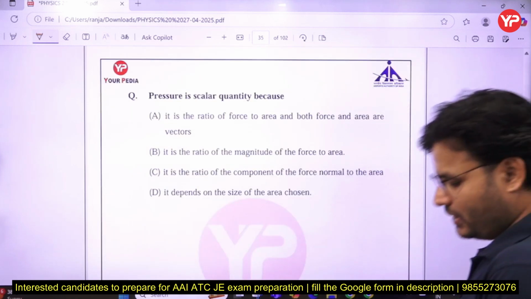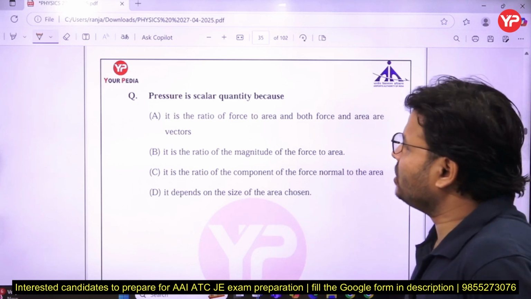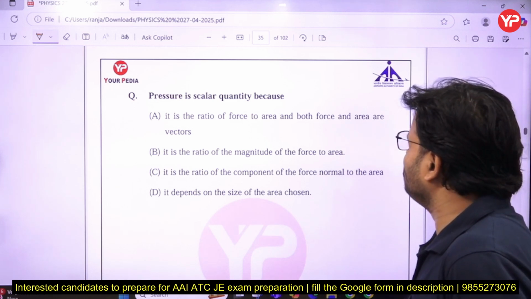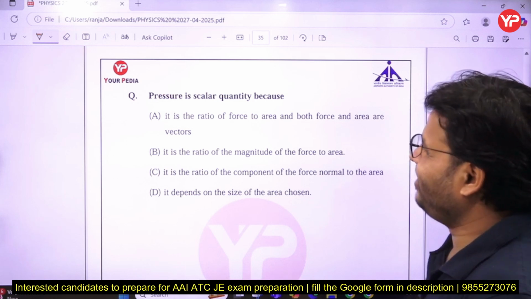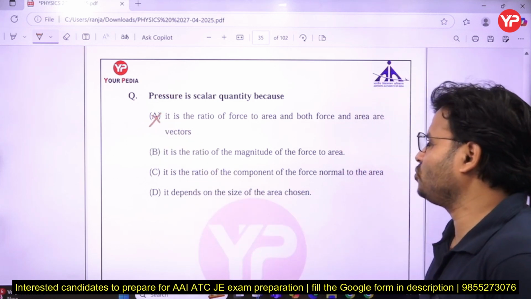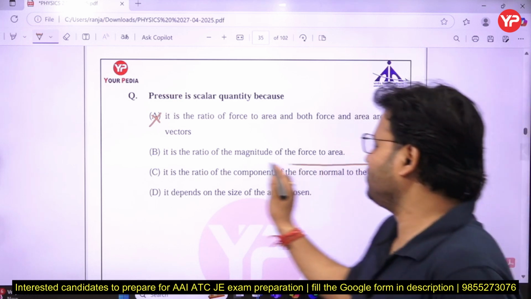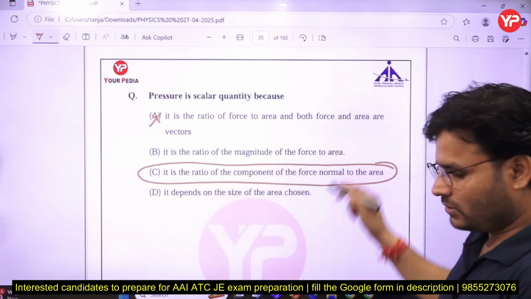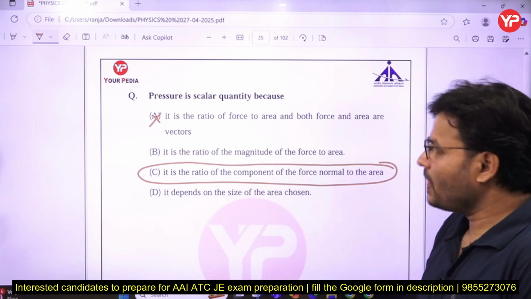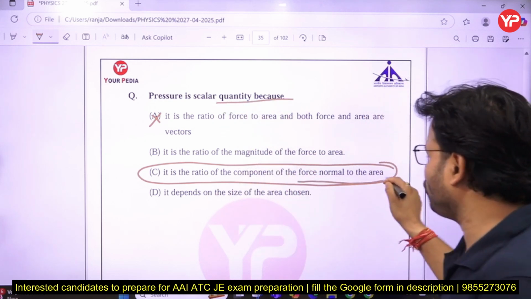Pressure is a scalar quantity. Now the question is, why? It is the ratio of force to area, and both force and area are vectors. The other option is that it is the ratio of the magnitude of the force to the area. It is the ratio of the component of the force normal to the area. Yes, my dear friends, pressure is a scalar quantity because it is the ratio of the component of the force normal to the area.